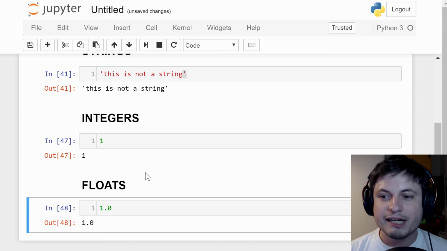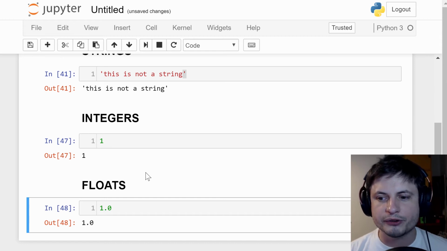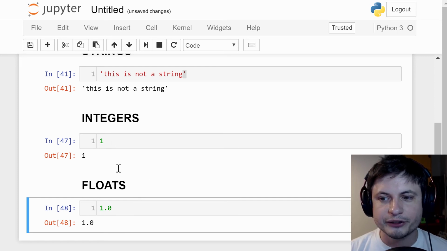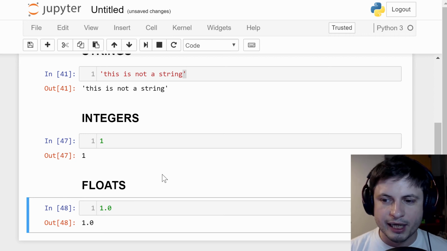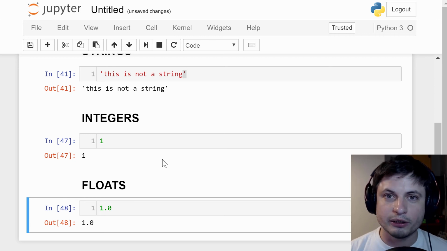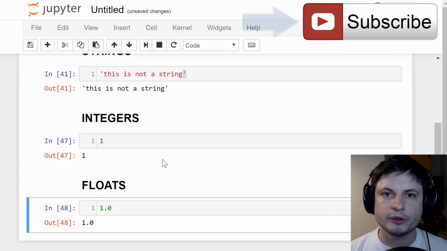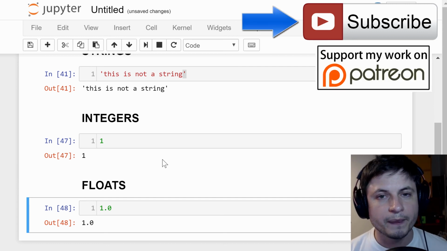The actual names are kind of important to remember, because sometimes I'll be saying, okay, we're going to be using the float here, and if you don't remember what it means, it just means a decimal point. But the idea of floats is really important later on, especially in other computing languages where these can cause problems or errors if you don't use the right type. For now though, that's really all there is to it. That's integers, strings, and floats, and hopefully you learned something from this video.